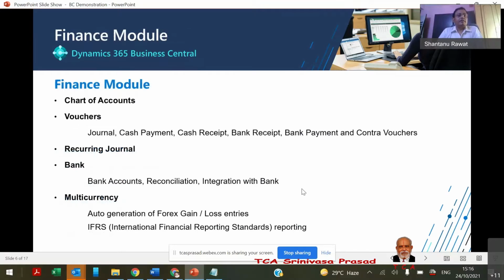So starting with the finance module, as usual, we maintain the chart of accounts where we can do all the GL accounts and GL grouping, and various vouchers: general, cash, bank, contra, all types of vouchers we can maintain. And there is a concept of recurring journal as well, where if you know that some types of expenses are of a recurring nature, we can have a recurring journal functionality.